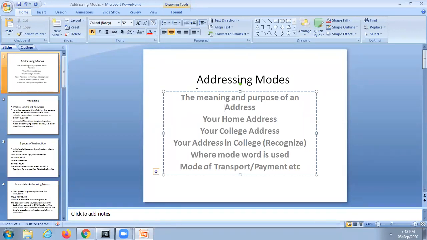Suppose the processor has 30 address lines. Then you can have 1 giga memory locations. Why? Because 2 power 30 means 1 giga. If the processor has 32 address lines, then we can connect 2 power 32 size of memory.